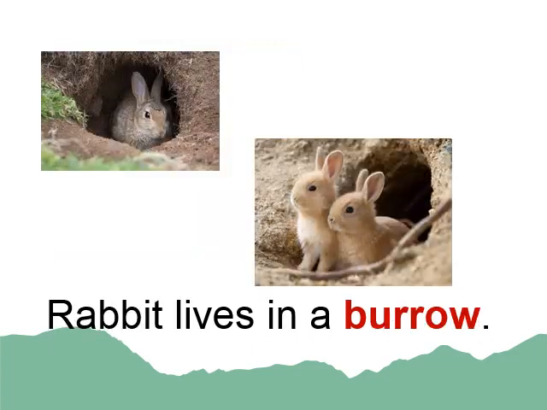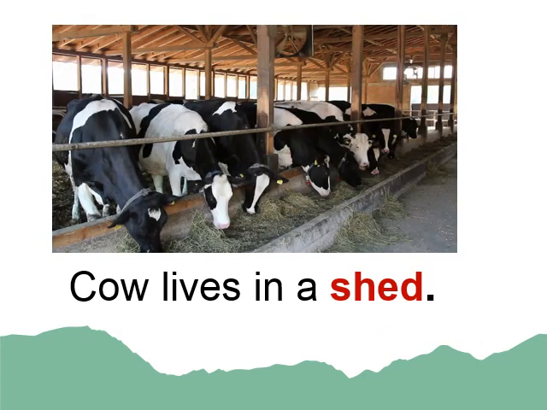Next, rabbit. Rabbit lives in a burrow. B-U-R-R-O-W, burrow. So they make this burrow by digging the earth. It is a hollow structure, hole type structure. So rabbit lives in a burrow. Now next we have cow. Cows live in a shed, S-H-E-D, shed. You can see there are many cows who are eating grass. So the house of cow is shed.